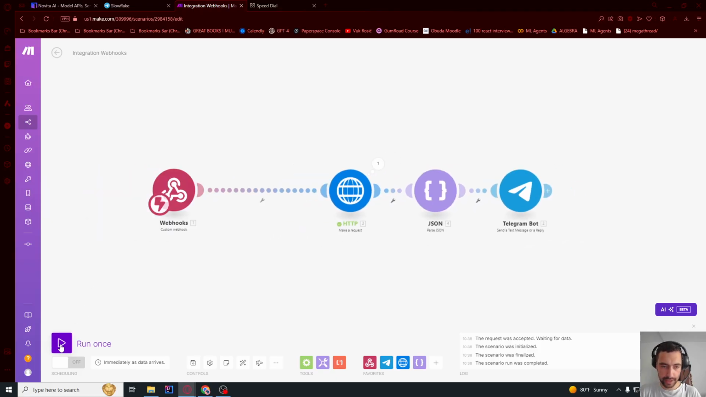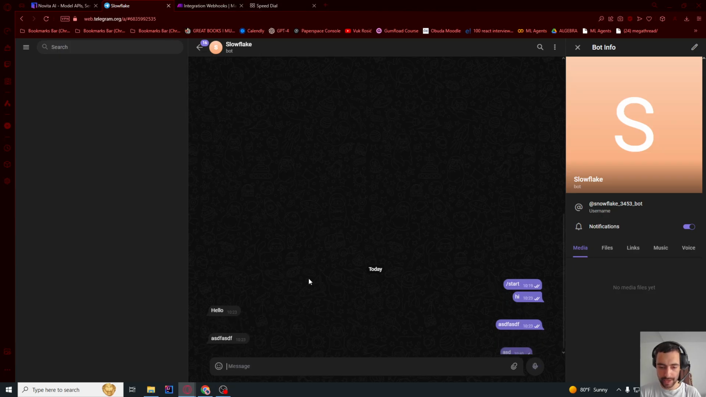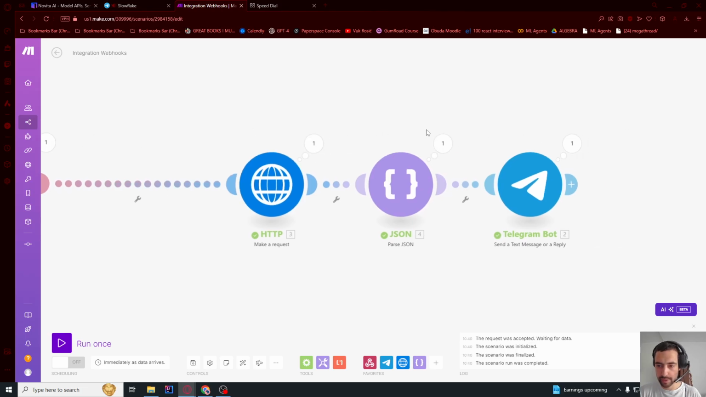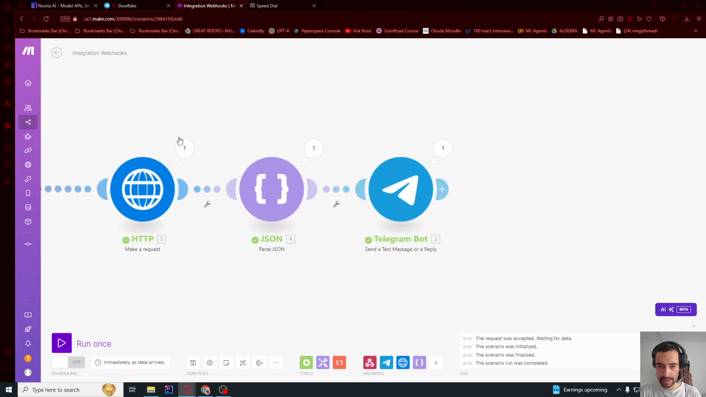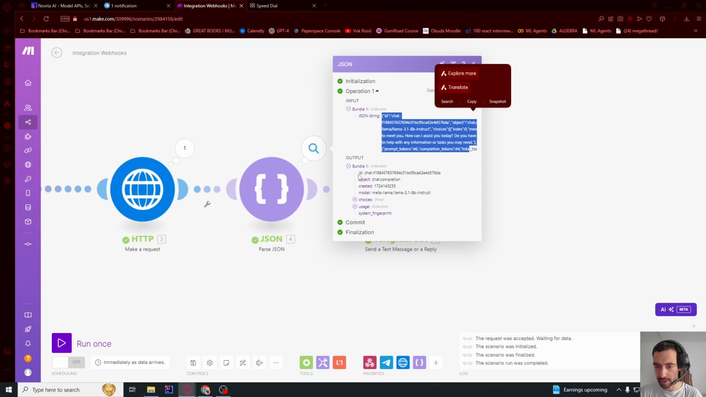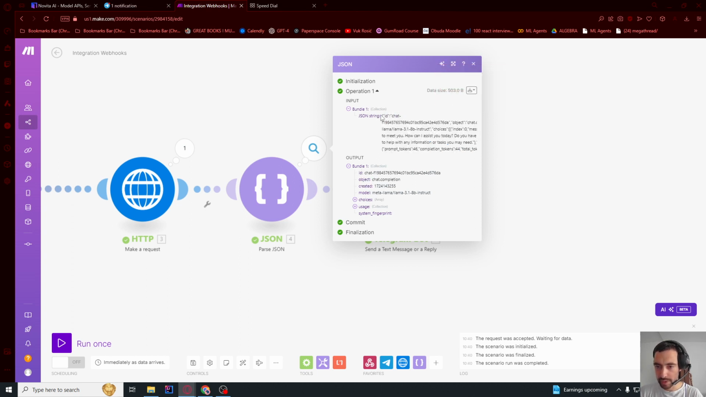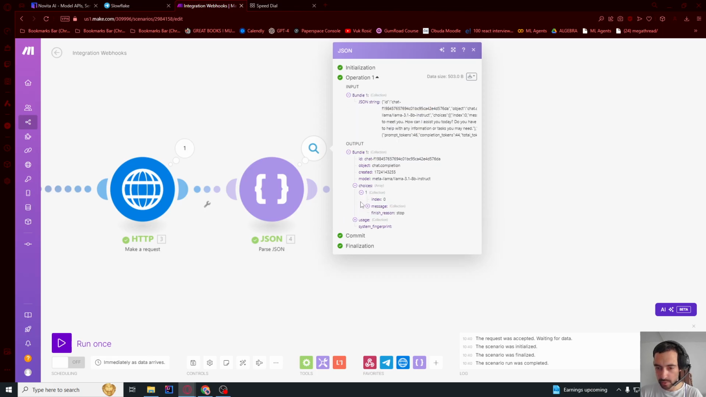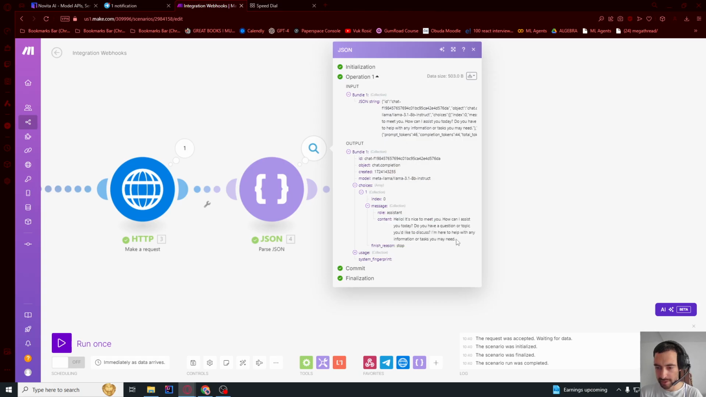So if I just click here run once, and I send any message, it should get here and trigger this. So now it called the API, and here we can see the output. The input was just this string, and then it converted it to an actual structured object. Before we got just this ID, chat whatever, but now it's an actual object, so it has key and value. Now we can click choices, one, message, and content. This is the content that the AI responded with. So now we can get it.